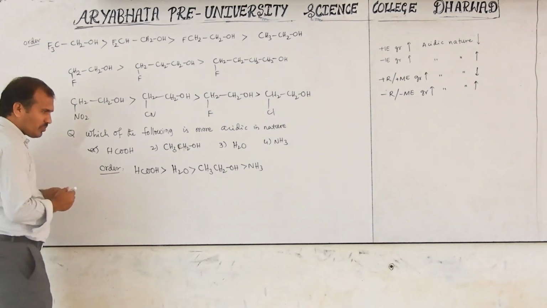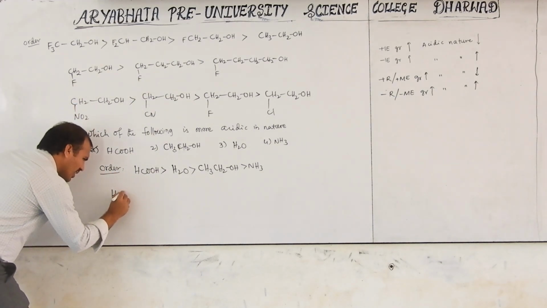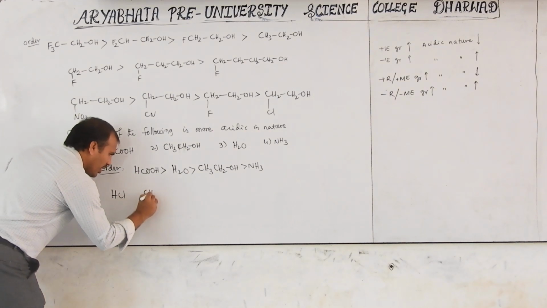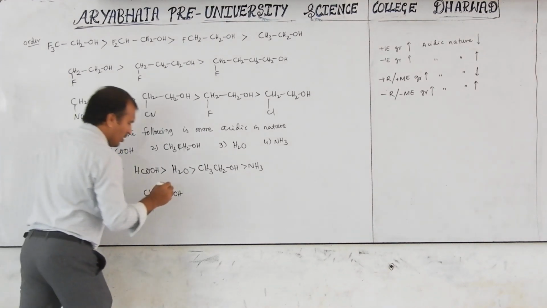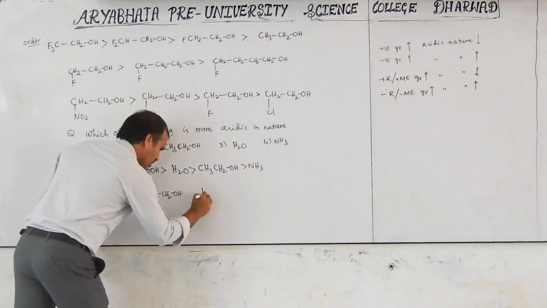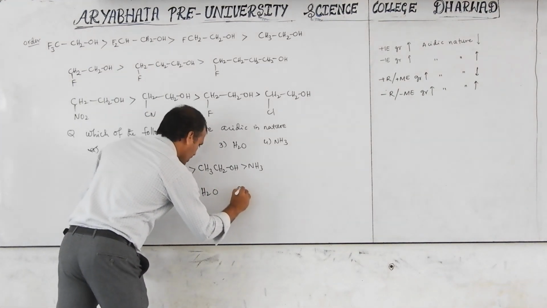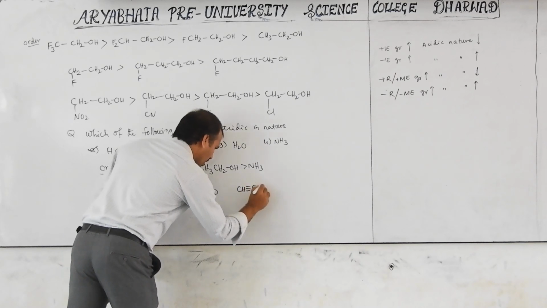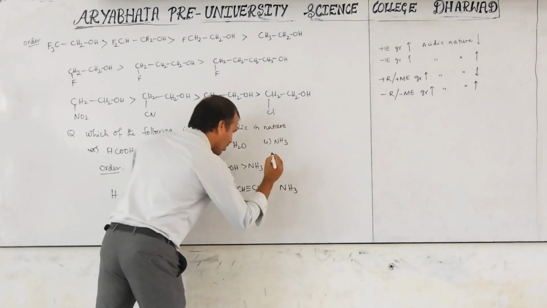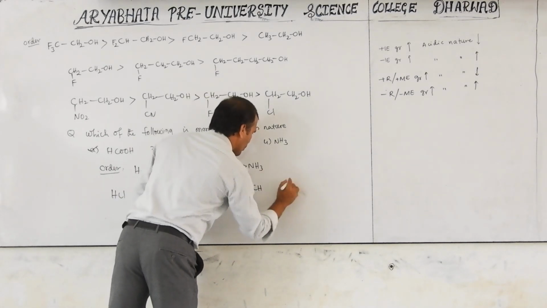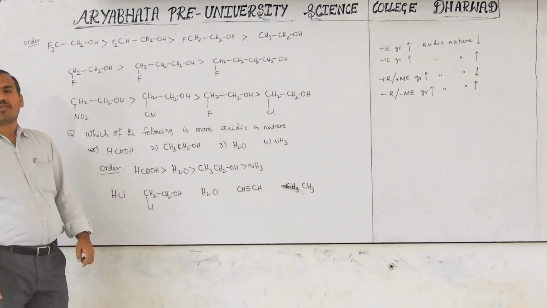So now, one more example I will give. What is the example here? HCl, another is CH3CH2OH, another one is water, another one is CH triple bond CH, another one is ammonia. Otherwise, you can take alkyl ammonia, no problem. CH3CH3. Like this given, which is the stronger acid?